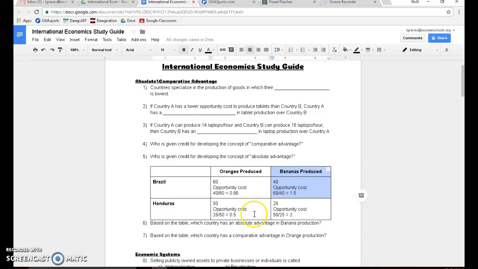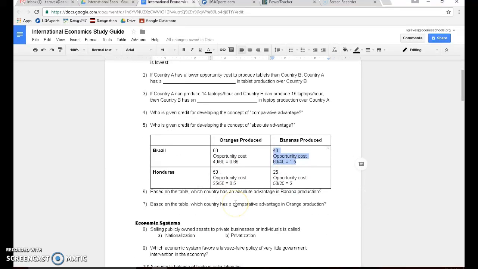So you're talking about who should trade what with whom. In this example, Honduras, since they have a comparative advantage, a low opportunity cost in producing oranges, should produce oranges and trade those oranges with Brazil. Brazil should produce bananas because they have a low opportunity cost, a comparative advantage, and trade those bananas for Honduras' oranges. That's how countries decide what they specialize in and what they should trade.